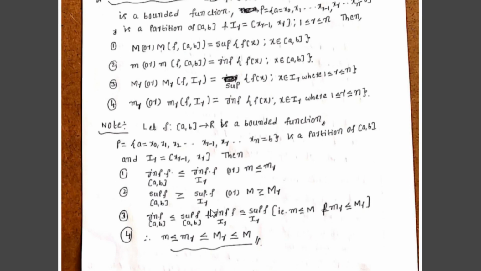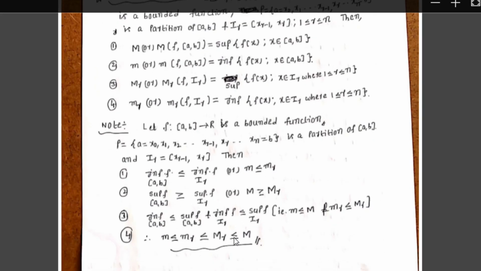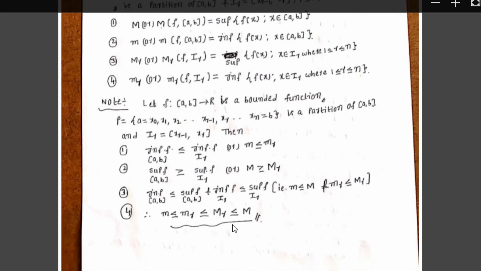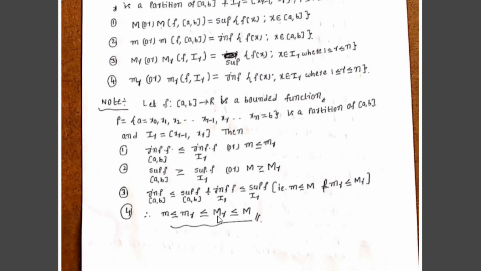Always on any closed interval, the infimum is less than or equal to the supremum. Therefore, small m ≤ capital M and small m_r ≤ capital M_r. Our concluding result: small m ≤ small m_r ≤ capital M_r ≤ capital M. These are very well known. Today we discussed bounded below function, bounded above function, bounded function, increasing function, decreasing function, monotone function, and the infimum and supremum on the closed interval [a, b] and on the r-th subinterval I_r. Thank you.